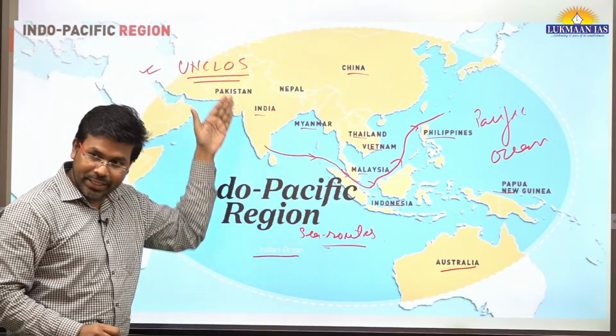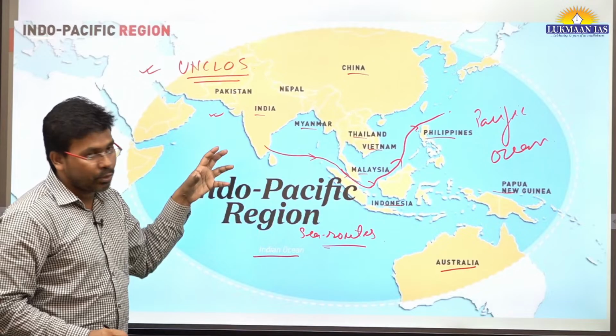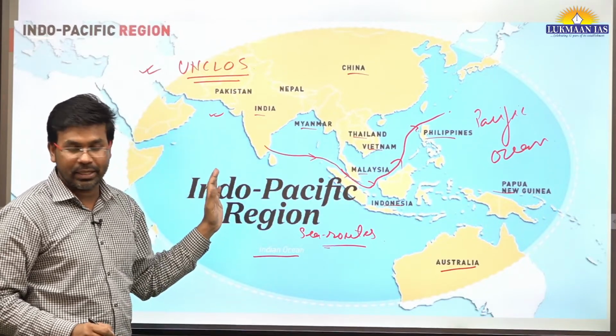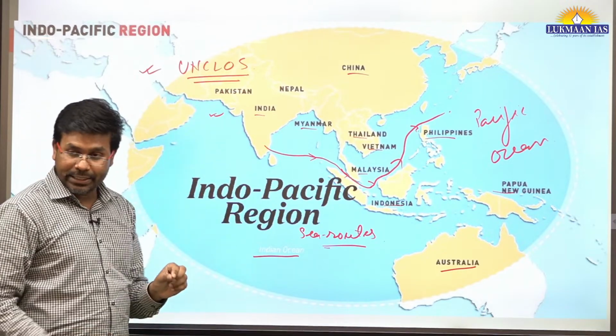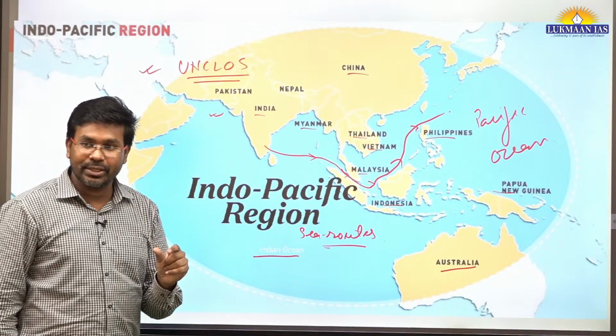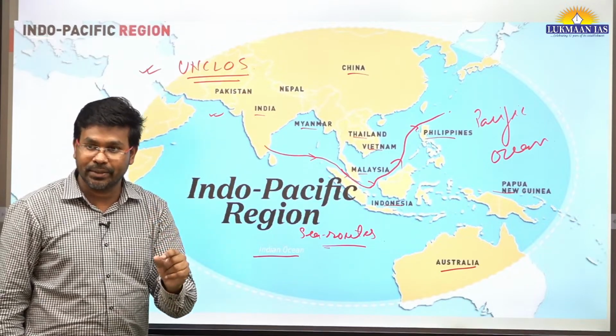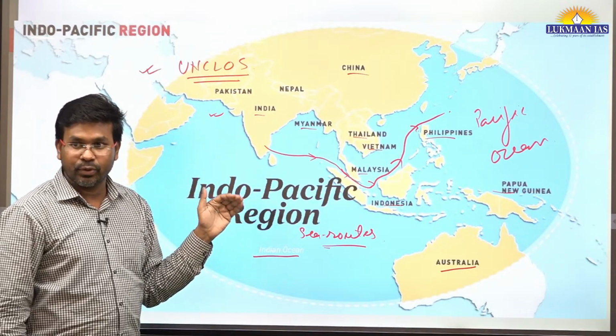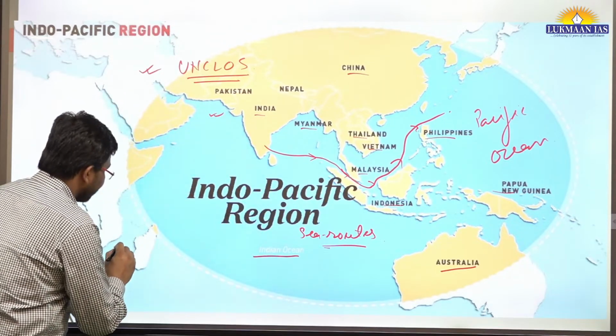So it demarcates various regions of the water, and it talks about what the rights of the coastal states are and what the rights of other states are. Under the United Nations Convention on the Law of the Sea, there is a mention that there should be free navigation for which ships? For commercial ships.